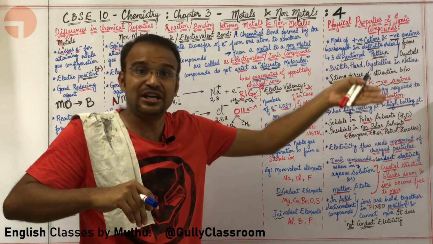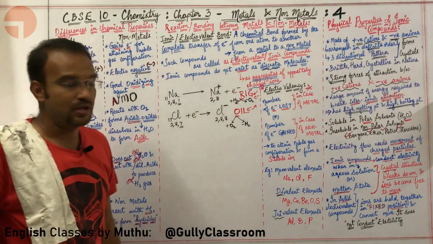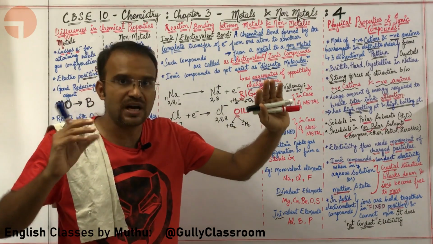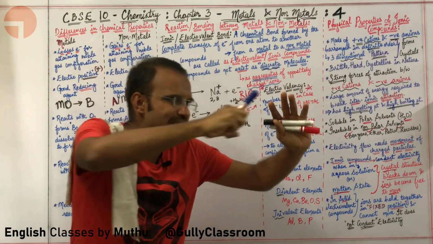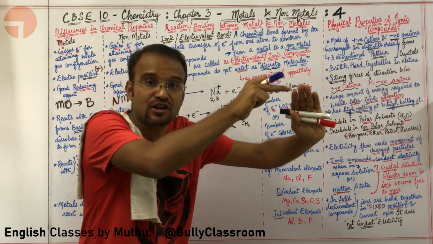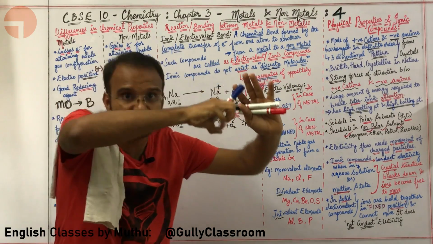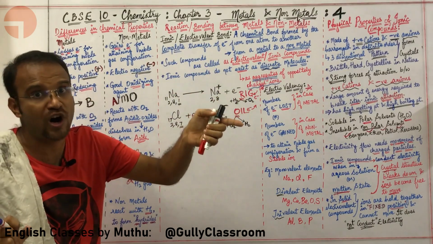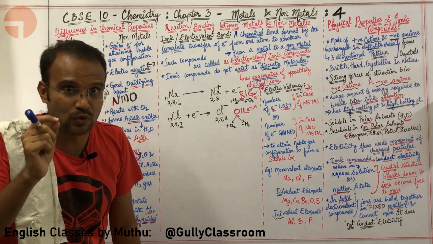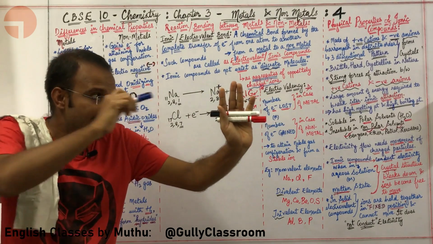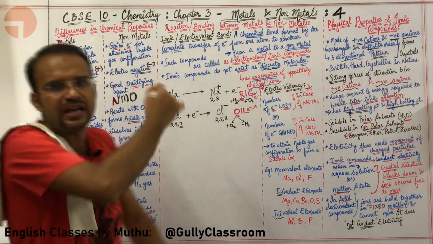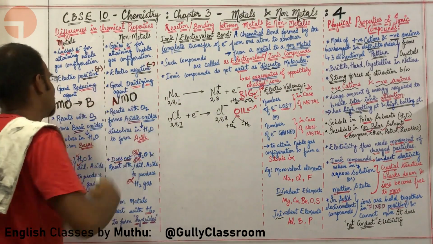So in summary, metals are good reducing agents because they provide electrons for the reduction of someone. What is reduction? Addition of electrons, gain of electrons. Fine. Why is non-metal a good oxidizing agent? Because they steal electrons from someone and help someone to lose their electrons. Loss of electrons is oxidation. Non-metals steal electrons, help somebody to lose their electrons, help somebody to get oxidized. Hence non-metals are called oxidizing agents.